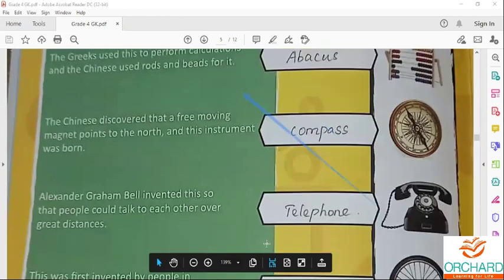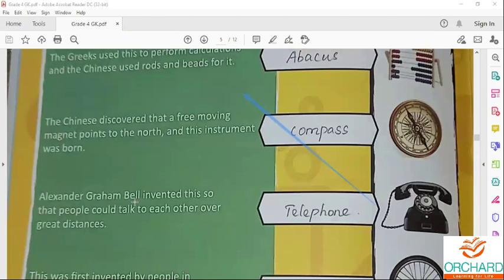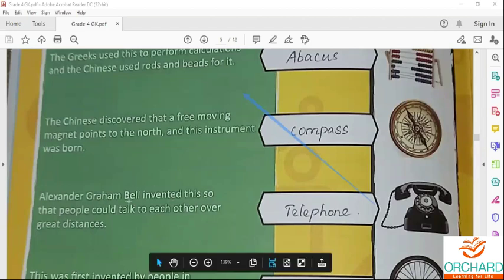Fourth one, telephone. It was invented by Alexander Graham Bell. He was an inventor, scientist, and engineer professor. He was best known for his invention of the telephone.